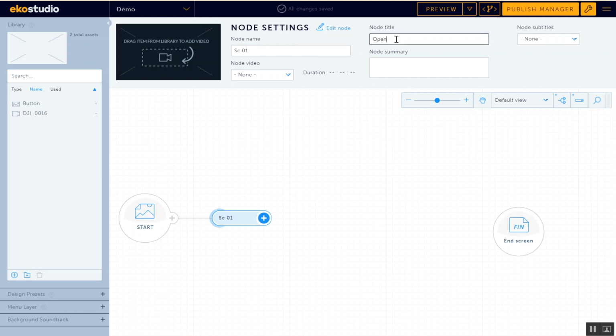Node title, opening. Node summary, I can put the script. Yeah, this is the node summary: Danny is sitting in the jail, so on and so forth. Node subtitles, if I have a text file to go with it. I think it's a txt file, but I'm not sure. I'm not 100%.